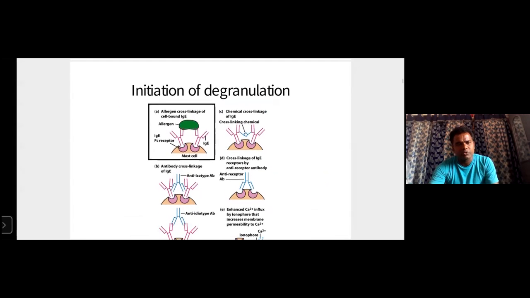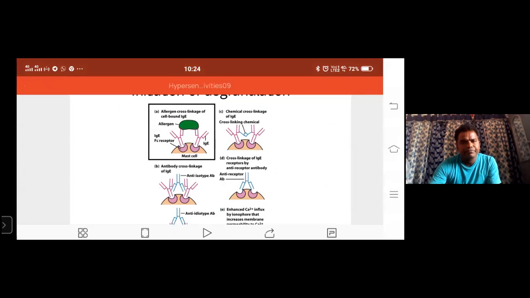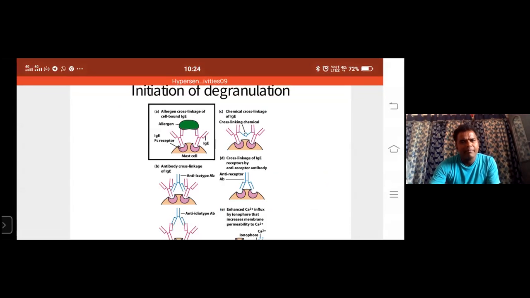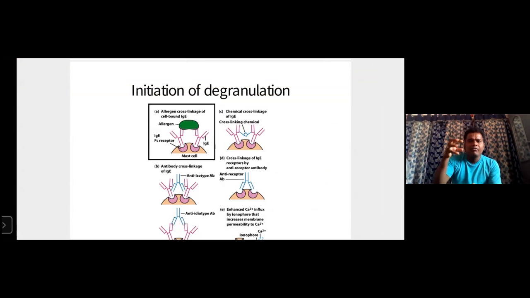Initiation of the degranulation. What happens here? The same phenomenon: the first antigen enters our body, and our mast cells are sensitized. This stimulates the memory cells and plasma cells, and the plasma cell produces IgE.